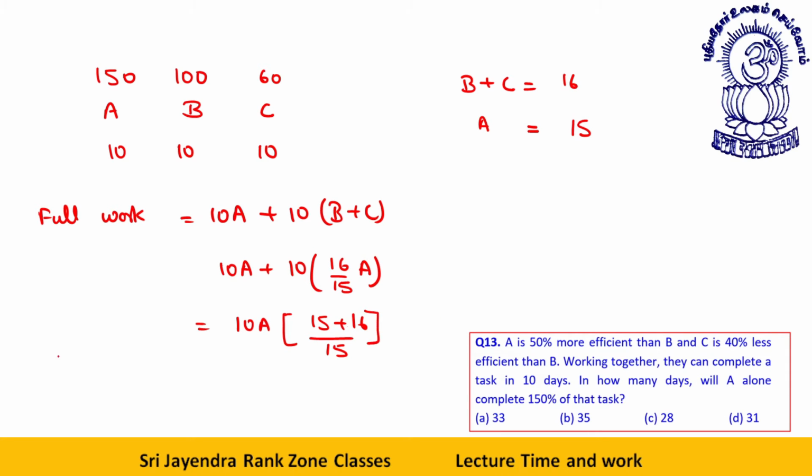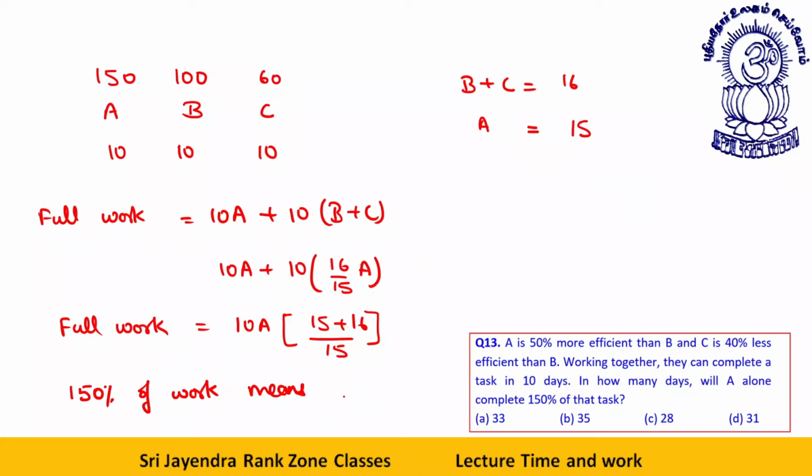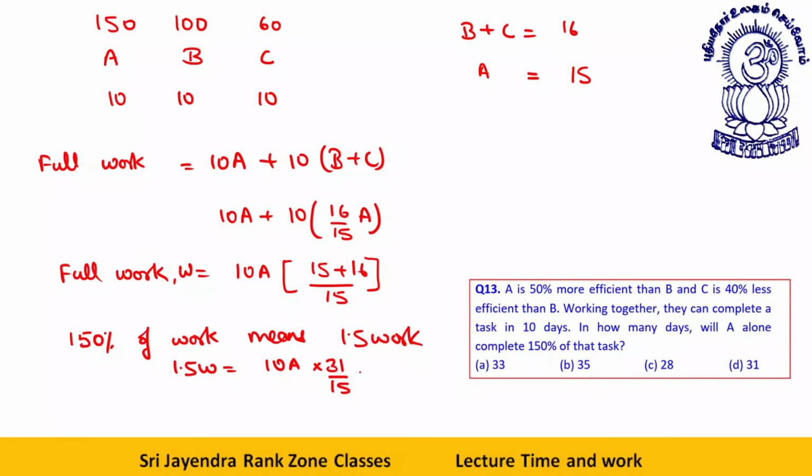Look, this is full work. 150% of this work, 150% of work means 1.5 work. 1.5 work can also be written as, let's say this is W. So 1.5 W is what? 10A into 31 divided by 15 into 1.5. 10 and 1.5 cancel with 15, so that will give you 31A.